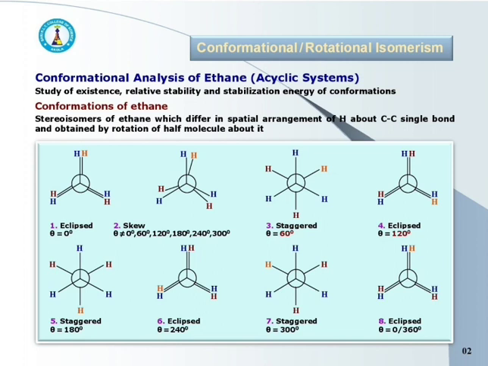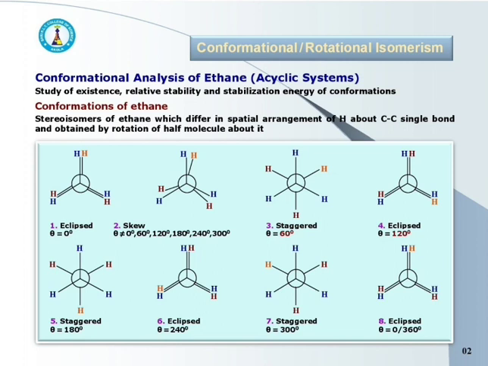Let's watch the skew conformations. That is second conformation. Skew conformation is any intermediate conformation lying between eclipse and staggered conformation.